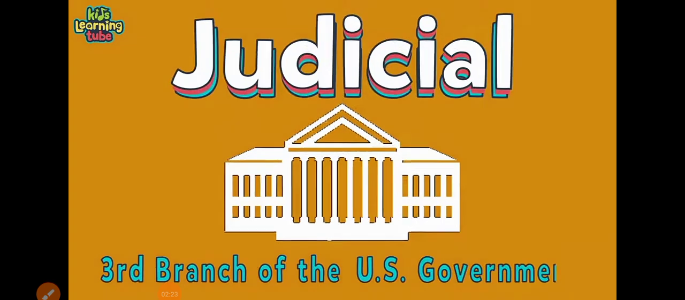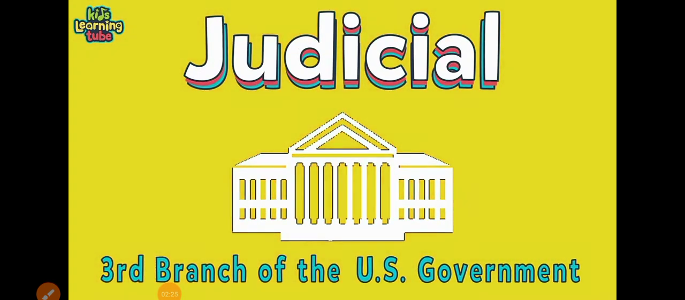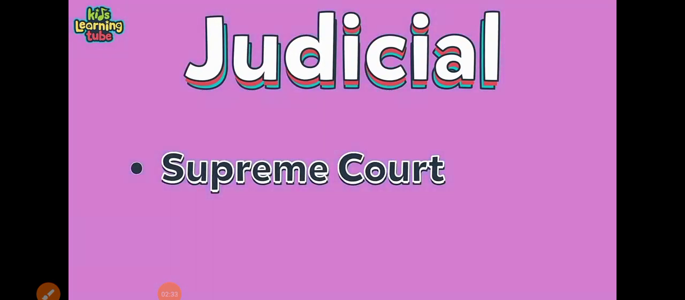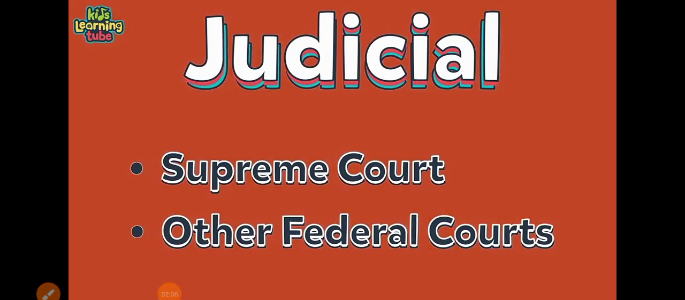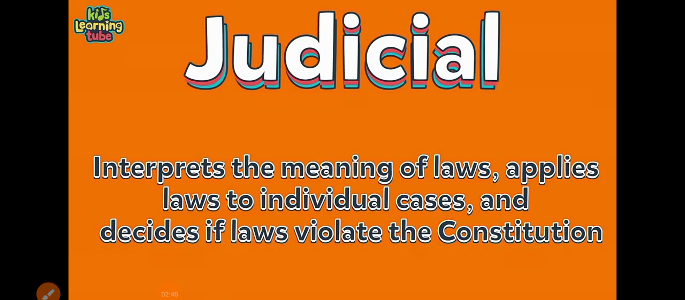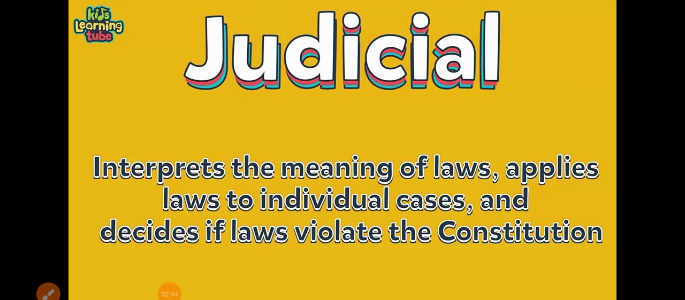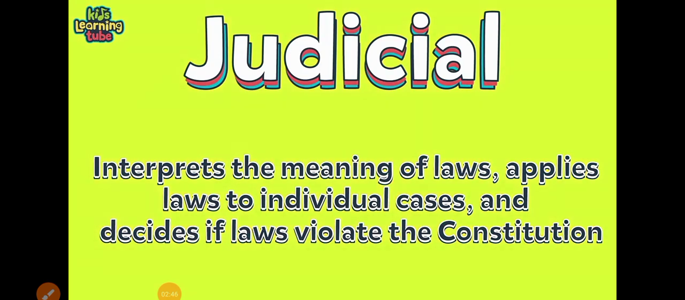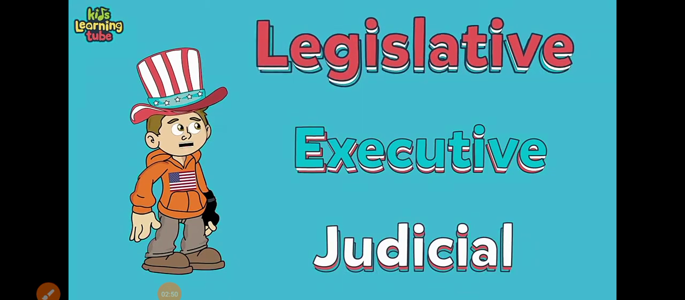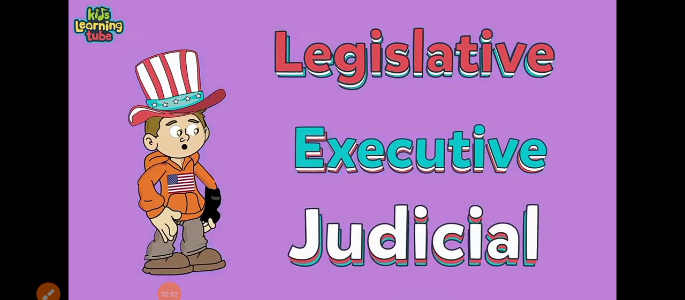On to the third branch of the U.S. government now, the judicial branch. We hope you make all of us proud. The judicial branch is comprised of the Supreme Court and other federal courts. They interpret the meaning of laws and apply laws to individual cases, and they decide if laws violate the Constitution in all places. Let's say the names of the three branches we learned in full: legislative, executive, and judicial.